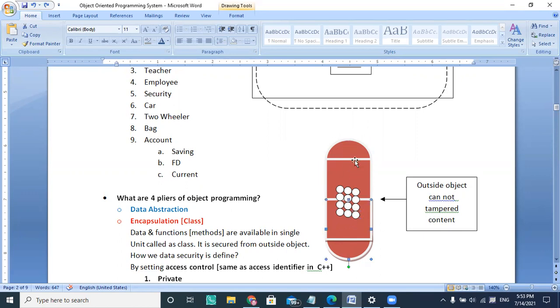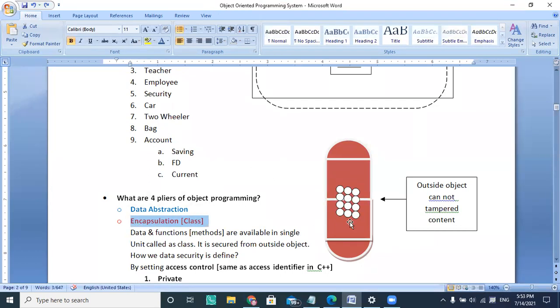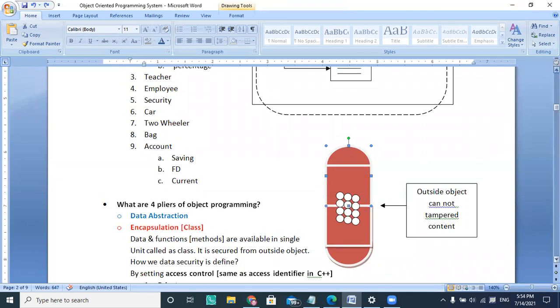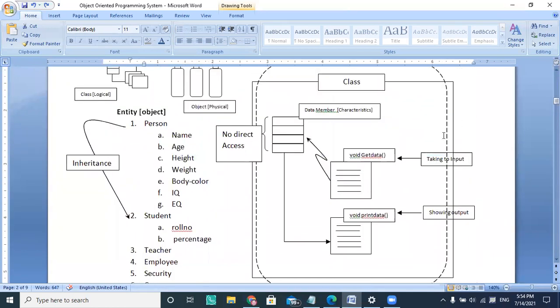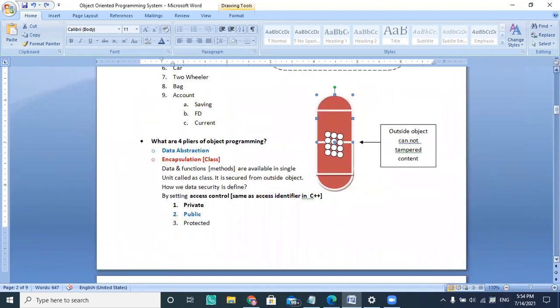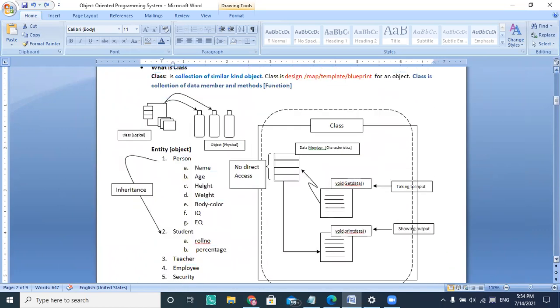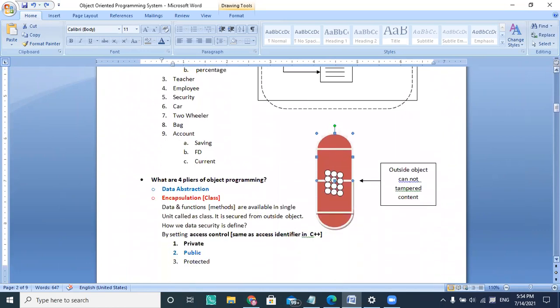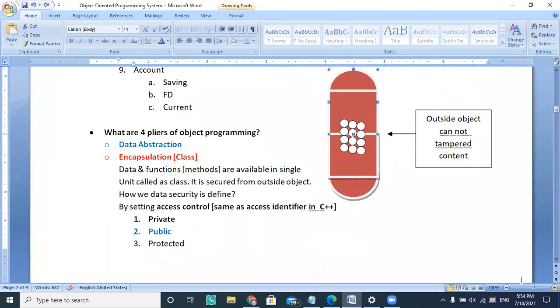So what is this? This is called encapsulation. So what is encapsulation? Encapsulation is nothing but a class, where the data and the methods are available in a single unit, and they give us security. The security is taking place with the help of something called private, public, and protected. So private, public, and protected are the access controls.